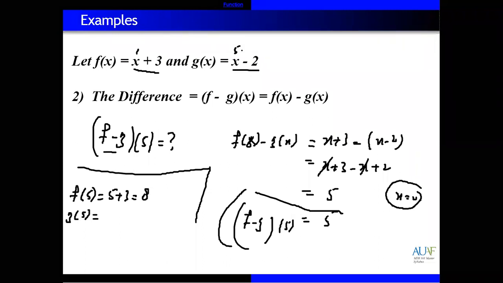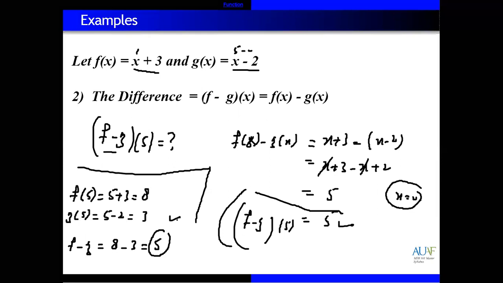It means 5 minus 2. So 5 minus 2 actually equals what? 3. Then at the end you subtract f minus g. The value of f is 8, the value of g is 3. So 8 minus 3 equals what? 8 minus 3 is equal to 5. Both are the same. The first way and the second way both give the same result.